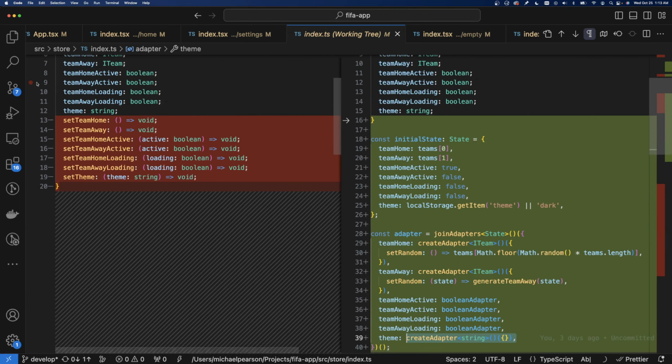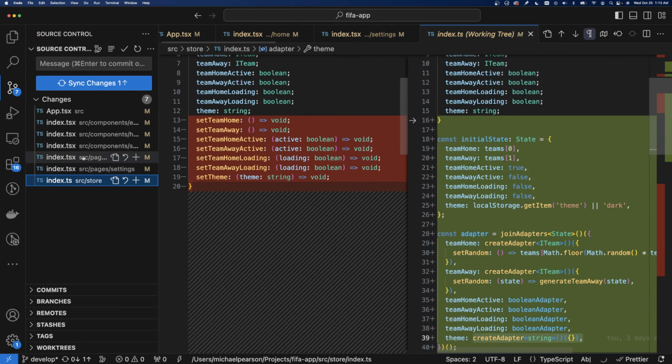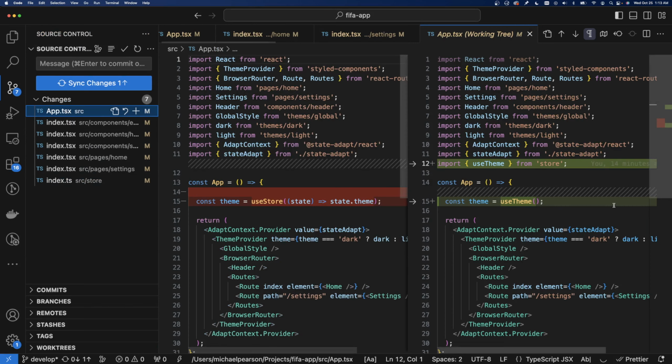Okay, now let's look at how it's used in the components. It'll be the same everywhere pretty much. So instead of use store, which is a thing from, where is this coming from?